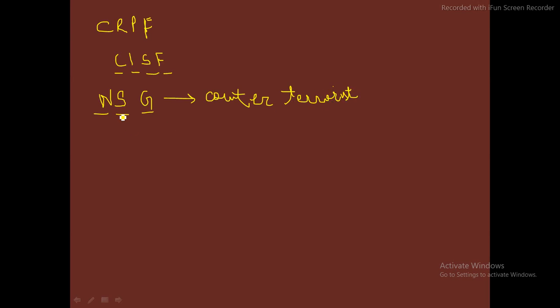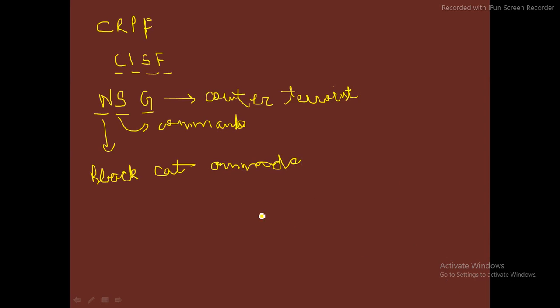Okay, they are basically a kind of commando force, and we also call them black cat commandos. Okay, why? Because they have undergone the commando training.